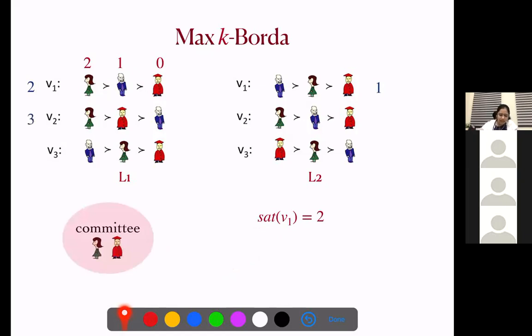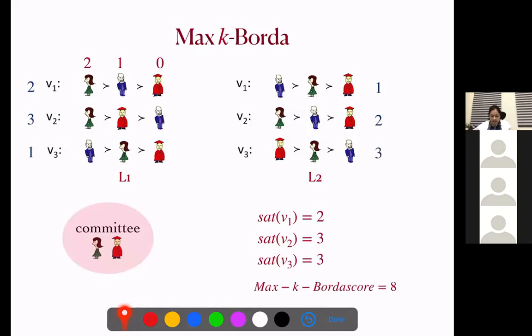Similarly, we compute the satisfaction of voter V2 in layers L1 and L2, and then we take the maximum to get the satisfaction of voter V2. And similarly, we compute the satisfaction of V3. And the max k-Borda score is the total satisfaction of the voters, so it is 8 here. So similarly, we can define the score voting rules min k-Borda and sum k-Borda. In min k-Borda, we will just take the minimum over the layers, and in sum k-Borda, we take the summation over the layers. Rest of the things remain the same.